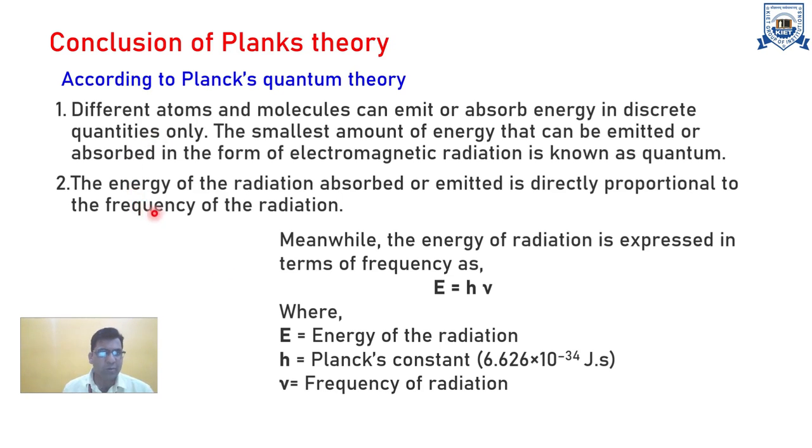Number two, the energy of radiation absorbed or emitted is directly proportional to the frequency of the radiation. Hence the energy of radiation is expressed in terms of frequency, that is E is equal to h nu. This is a very important expression.